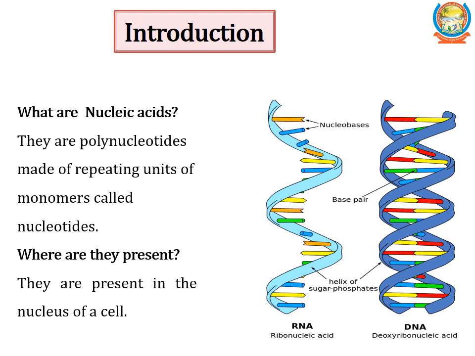Nucleic acids. They are polynucleotides made of repeating units of monomers. Nucleic acids are the building blocks of genetic material. Both DNA and RNA are polynucleotides and they are present in the nucleus of a cell.